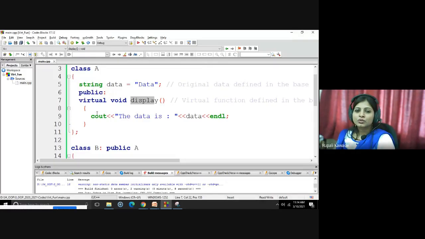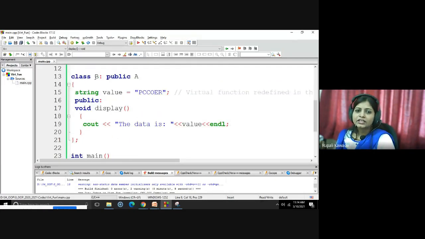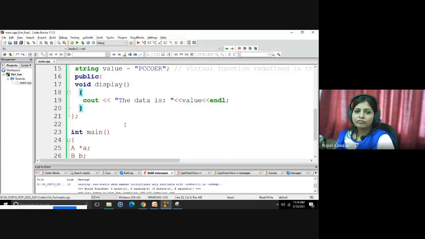In the definition, we have simply printed the data, which is the data member of class A. Second, we are defining class B, which is publicly inherited from class A. Here again we define one private data member of class B, and again we define the same function display, which is virtual in its base class. Here we simply print the value of that particular string.